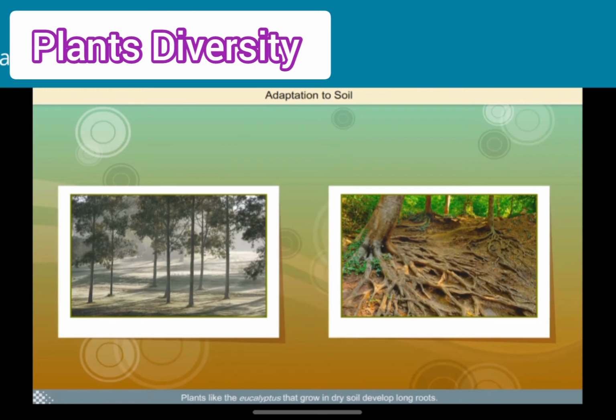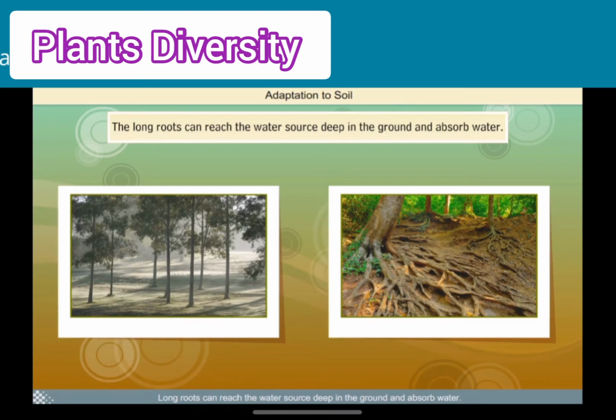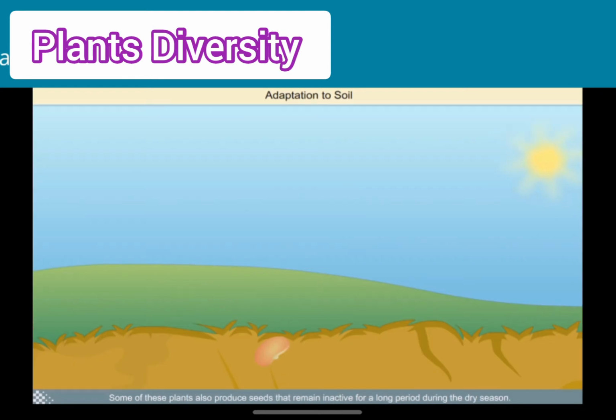Plants like the eucalyptus that grow in dry soil develop long roots. Long roots can reach the water source deep in the ground and absorb water. Some of these plants also produce seeds that remain inactive for a long period during the dry season. The seeds sprout when it rains.